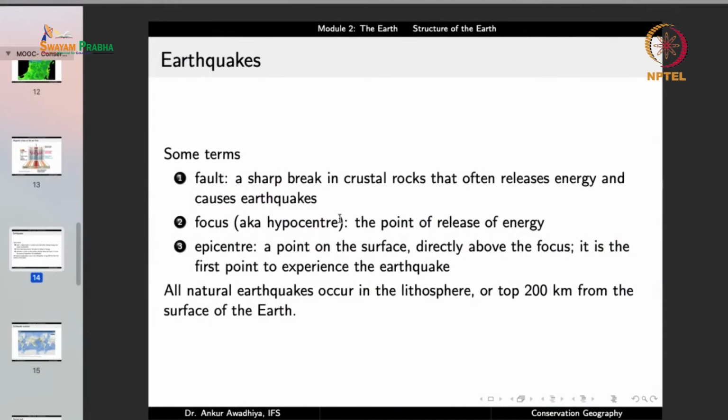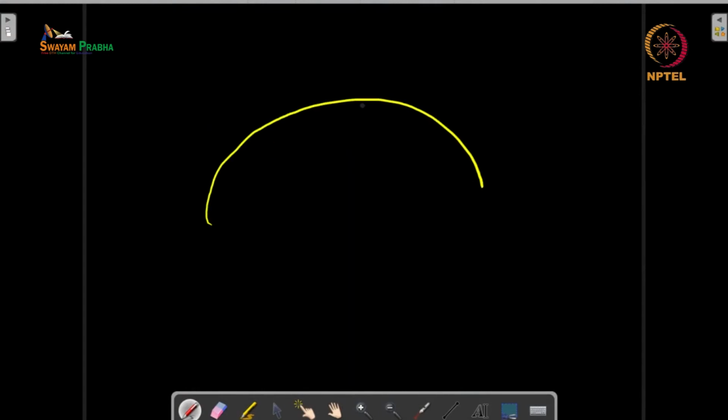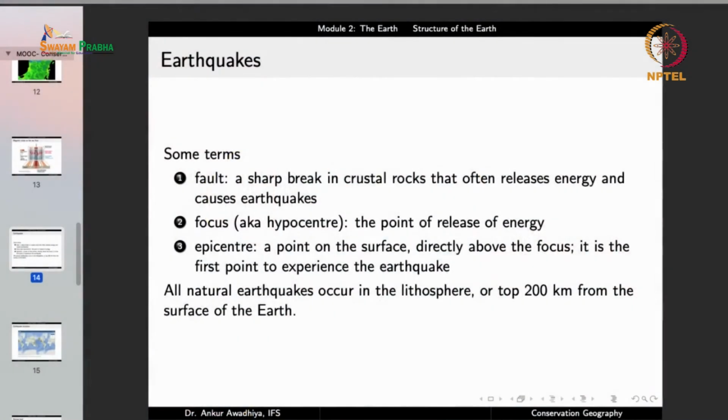The point where the release of energy happens, the point where the rocks break, is the focus, also known as the hypocenter. And in a number of cases, the hypocenter will be at a location that is below the Earth's surface. So probably the rocks broke at this point, and there will be a point that is right above this point, and this point will be called the epicenter. So this is the hypocenter and this is the epicenter. So you have fault, focus or hypocenter, and epicenter.